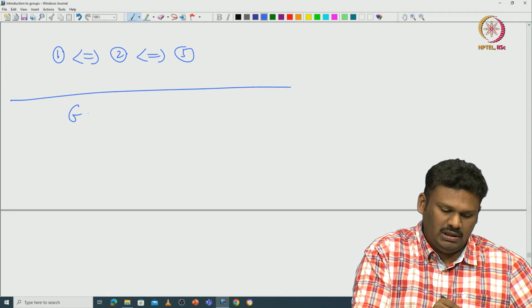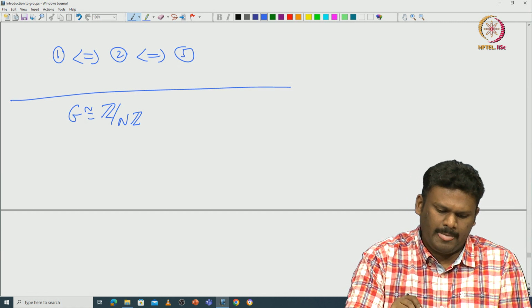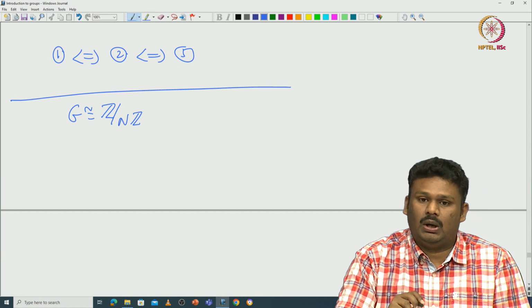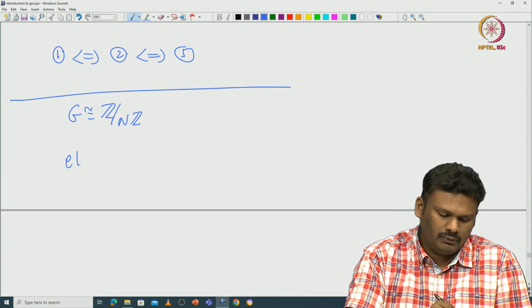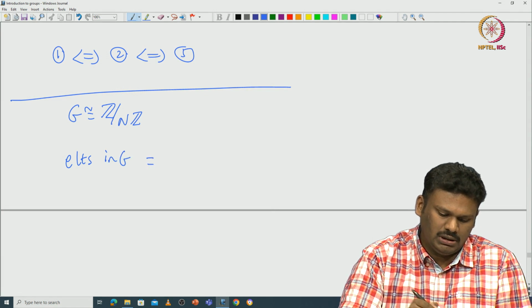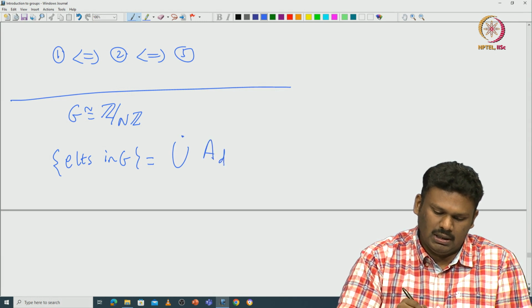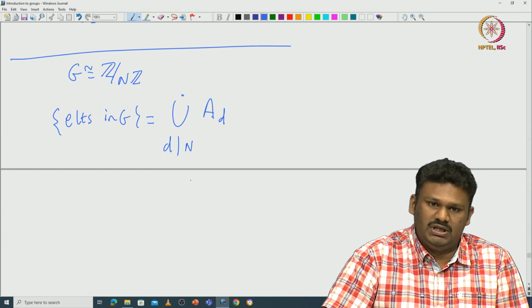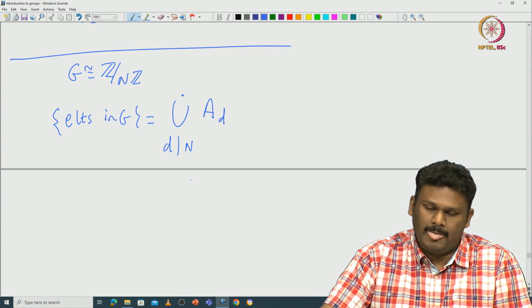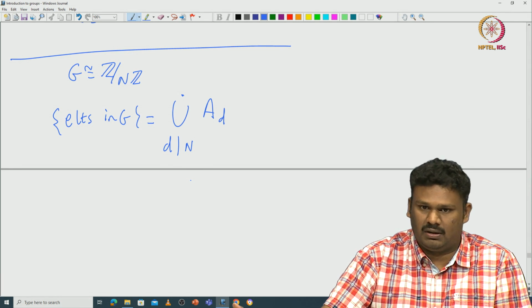If you start with G, which is a cyclic group of order N, isomorphic to this, then there are 2 ways to count the number of elements in G. The number of elements in G can be partitioned into the following disjoint sets A_d, where d divides N. We have already seen that if you take some element of G, it has to be of the form x to the power a, and then the order of x to the power a is the order of x divided by the GCD of the order of x and a.